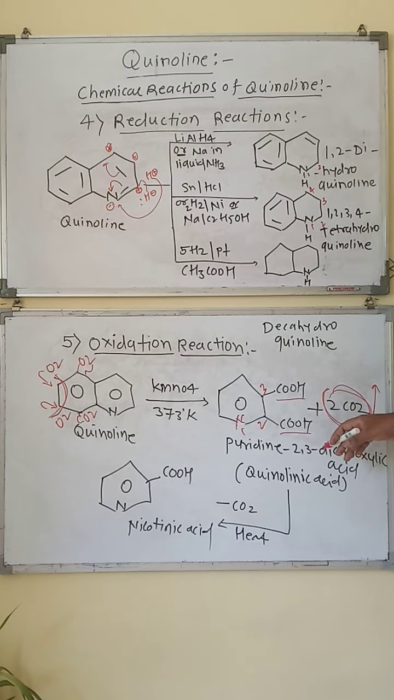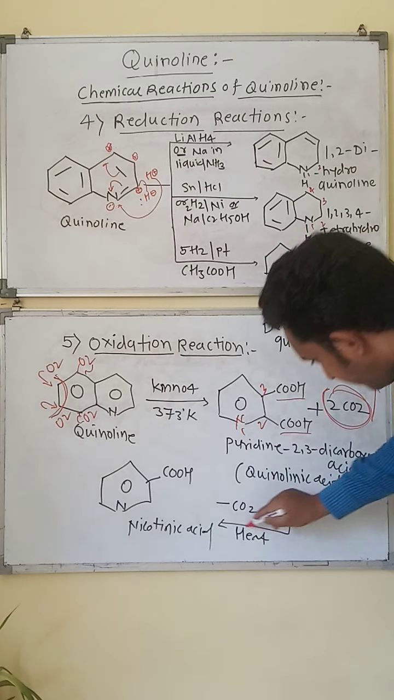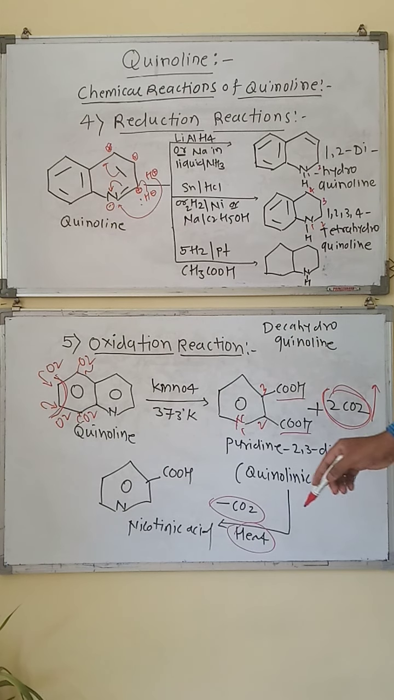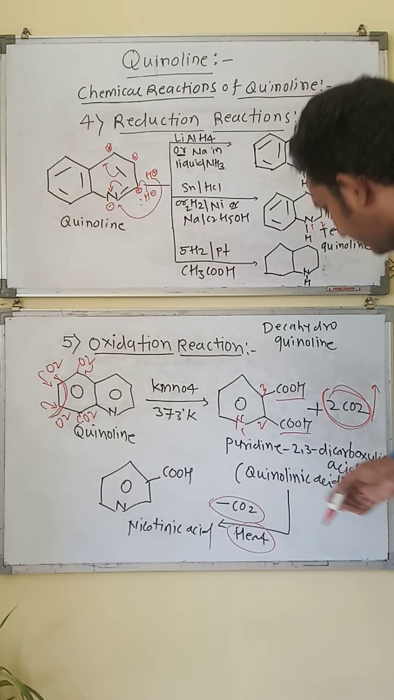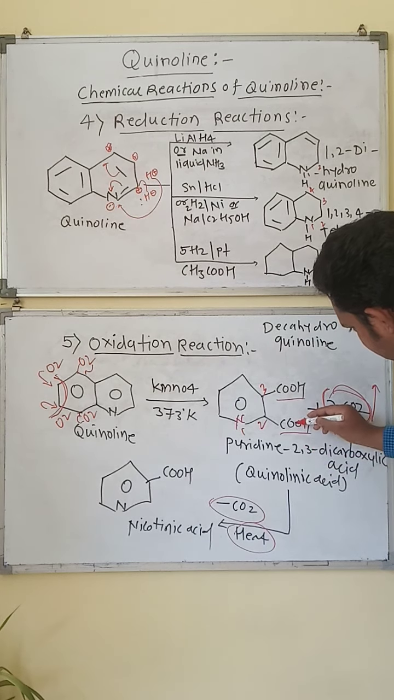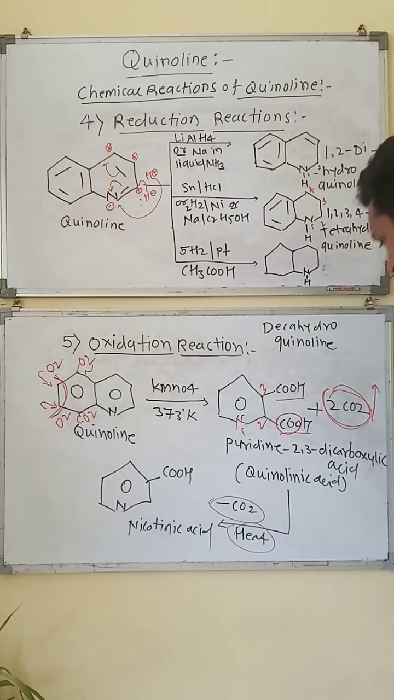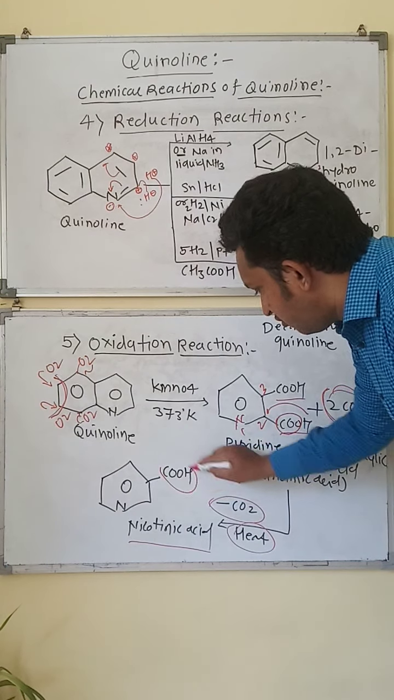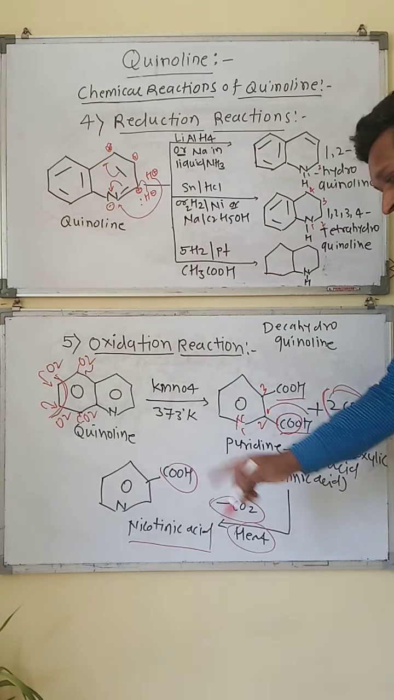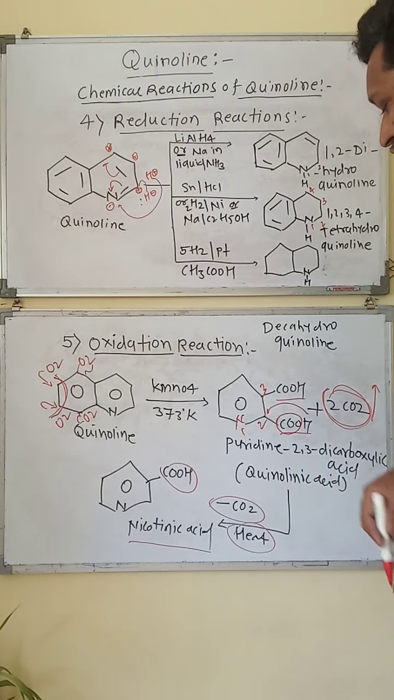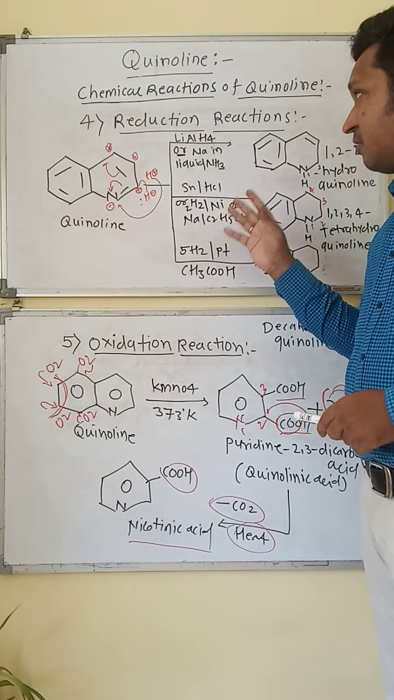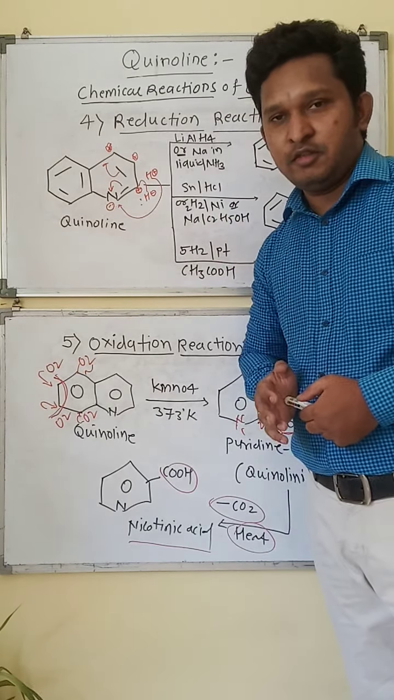Now this pyridine 2,3-dicarboxylic acid, after further heating, undergoes decarboxylation again. That is the removal of carbon dioxide. It is called decarboxylation. So in the previous structure, this COO is removed as carbon dioxide, and this hydrogen comes toward the ring, so that we get nicotinic acid. That is, only one carboxylic acid remains on the pyridine ring at the third number position, so it is called nicotinic acid. So this is about the oxidation reactions of quinoline. Now this is the completion of the chemical reactions of quinoline for this part.